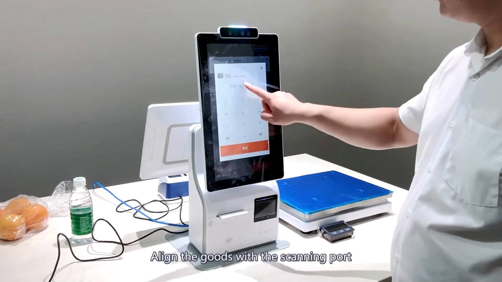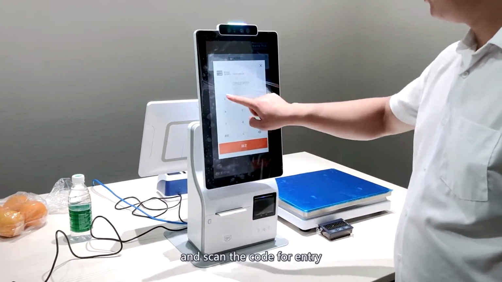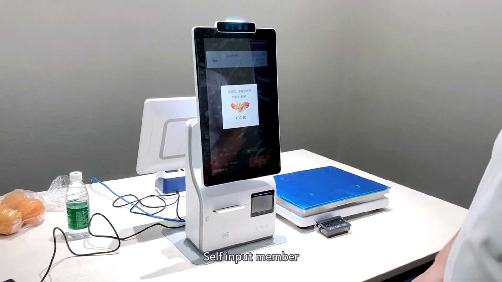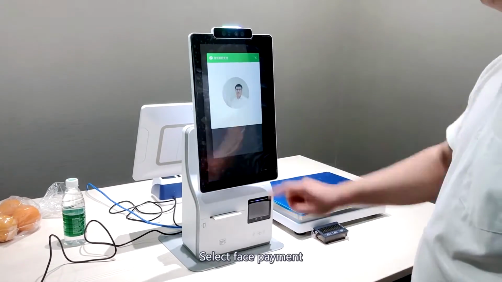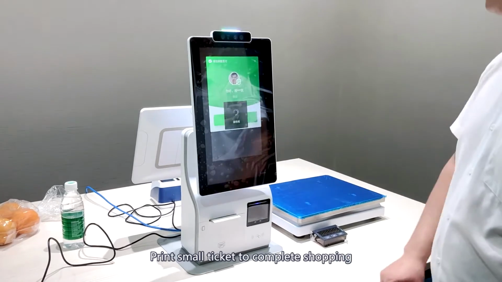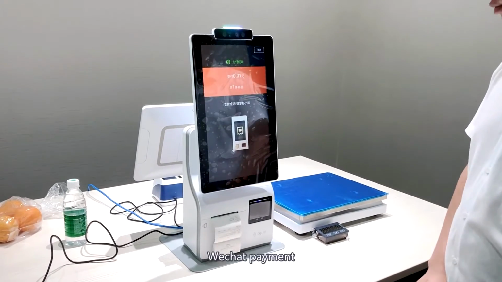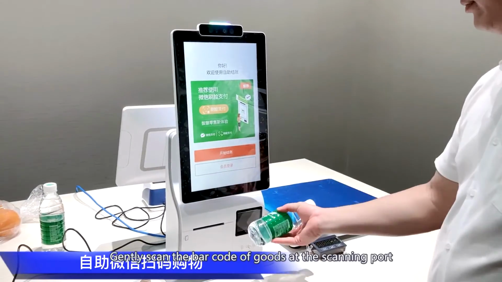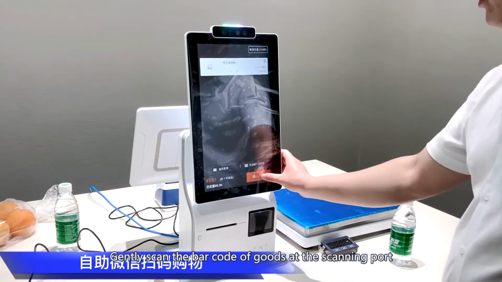Align the goods with the scanning port and scan the code for entry. Self-input member. Select Face Payment. Print small ticket to complete shopping. Code payment: gently scan the barcode of goods at the scanning port.